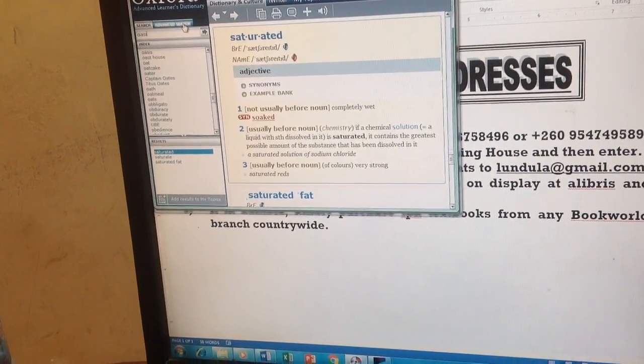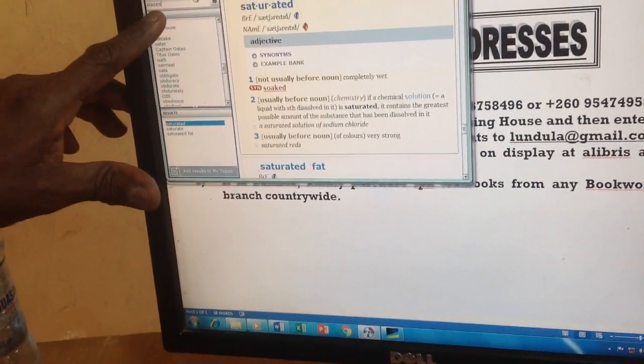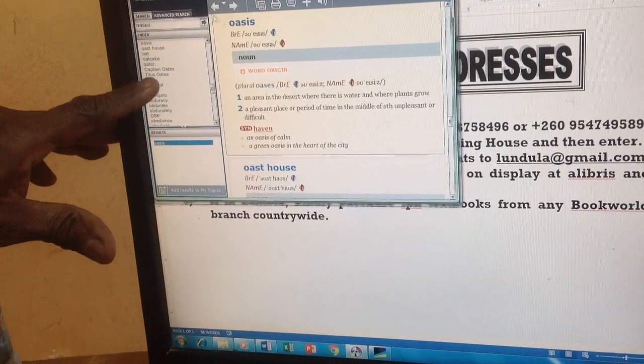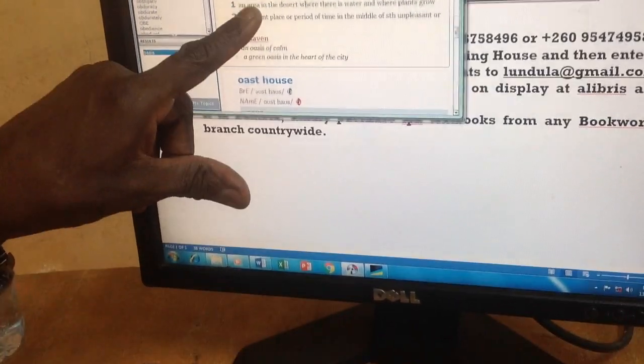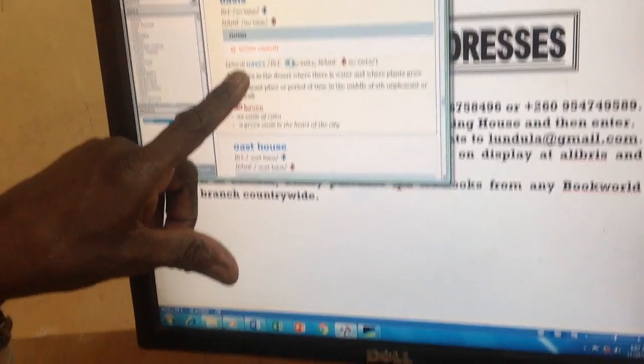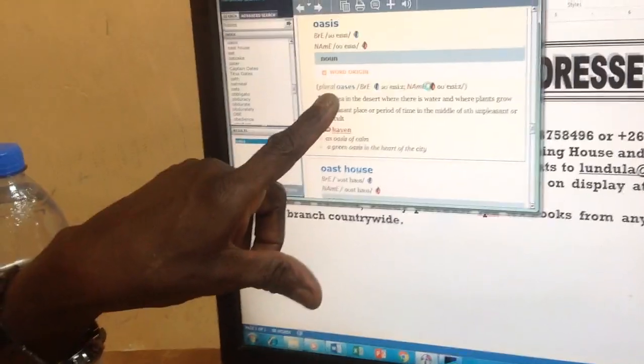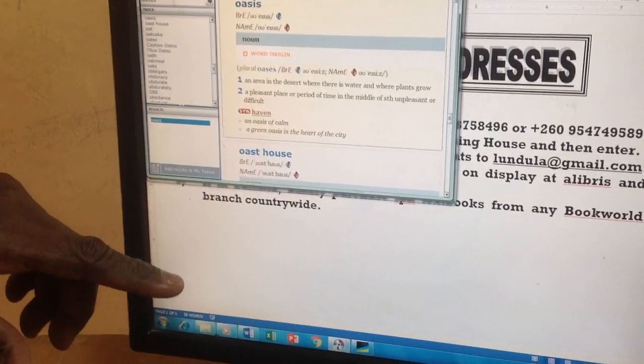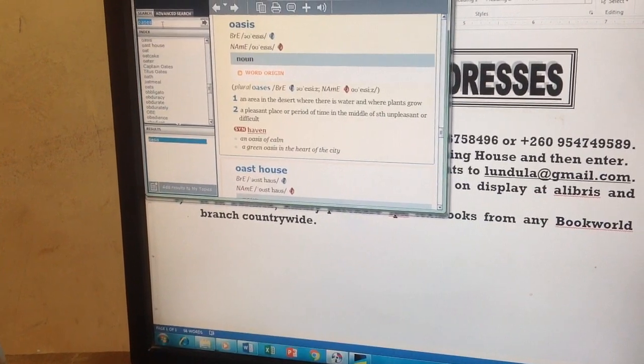Let's just write the plural. Let's see if you can get it. Oasis. Okay. How about the plural? This is the plural here, it's written. Now listen to the sound. Oases. And even the Americans, the plural is oases. That's correct.